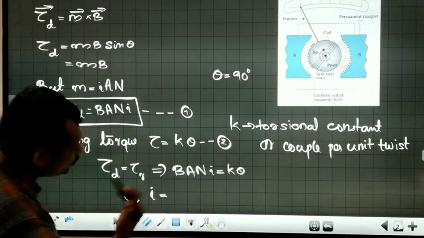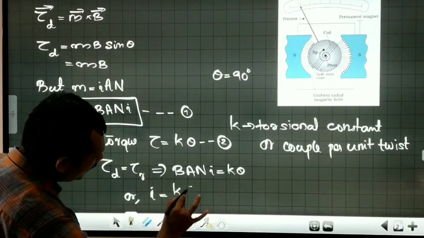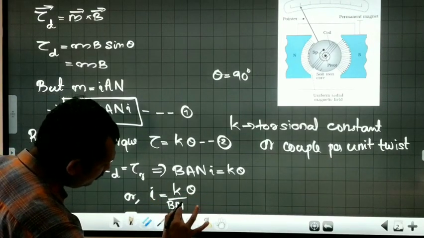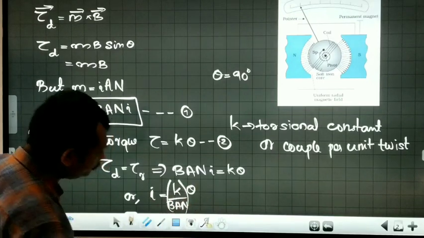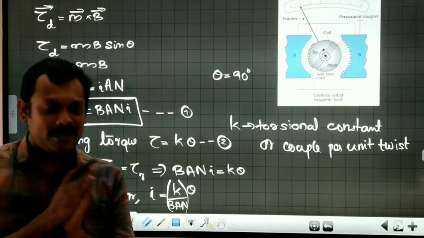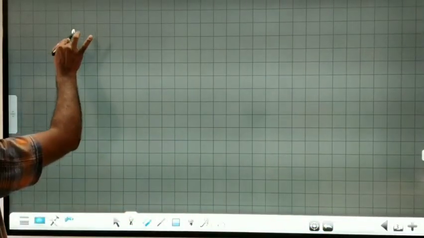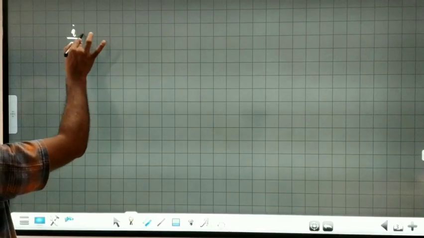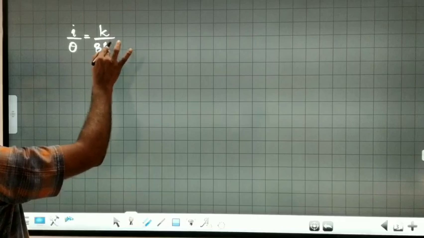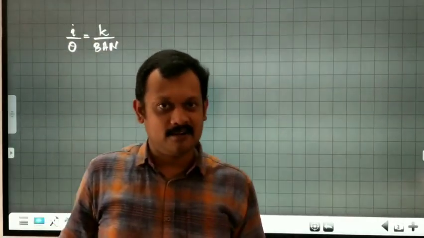I is equal to k theta, k divided by BAN into theta. I is equal to k divided by BAN into theta. And then from here I got I by theta is equal to k divided by BAN.